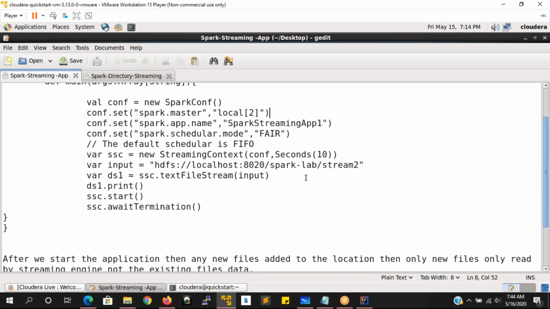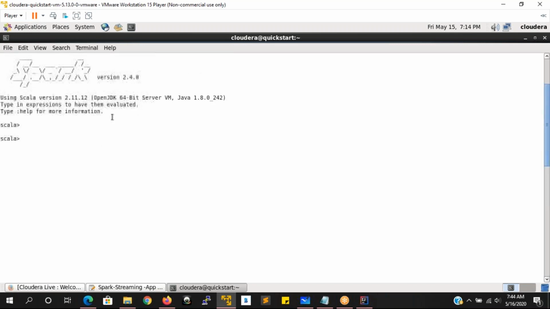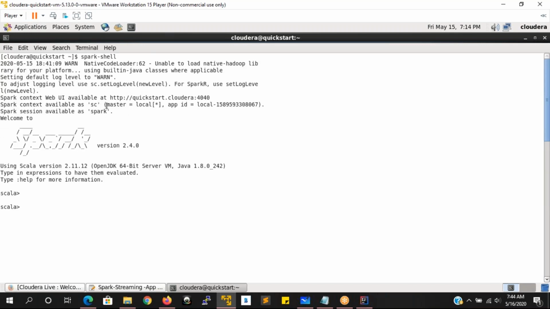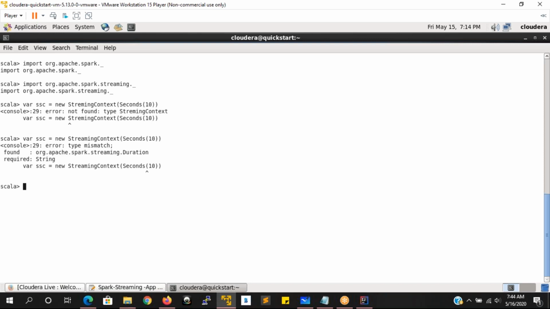Let me see what is happening. Only seconds, because the conf object is already created, since we launched the Spark shell in local mode. In the local mode, we have already launched it with the master as local. So I am just giving the seconds. What is happening? Oh, sorry, spelling mistake. Streaming, new streaming context. What is this?